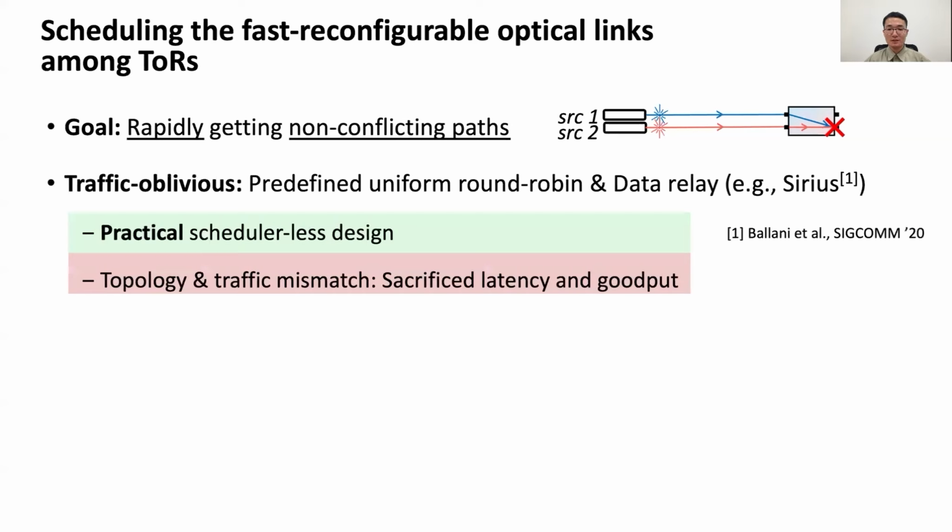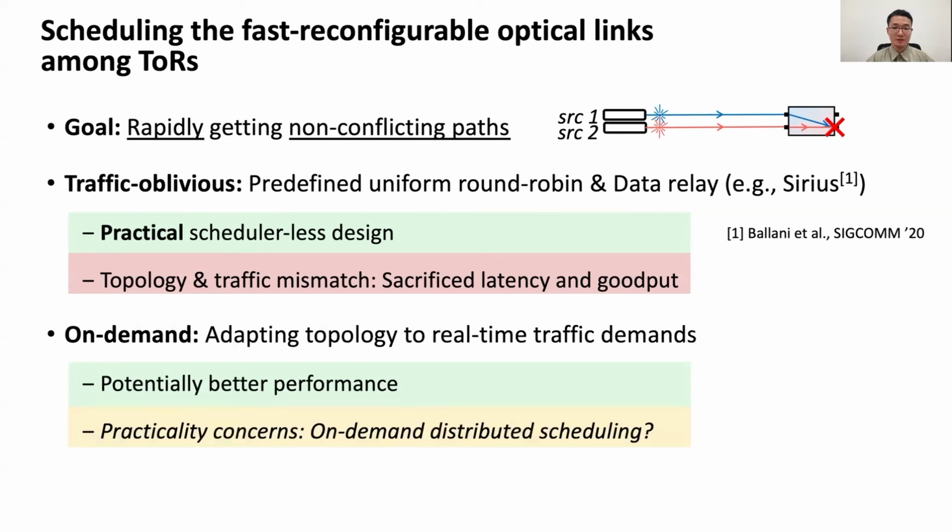One solution is traffic oblivious, which reconfigures the network simply according to predefined round-robin connections. This schedulerless design is practical, which is important when it comes to industrial deployments. However, due to the mismatch of the topology and actual traffic demands, it suffers from sacrificed latency and throughput.